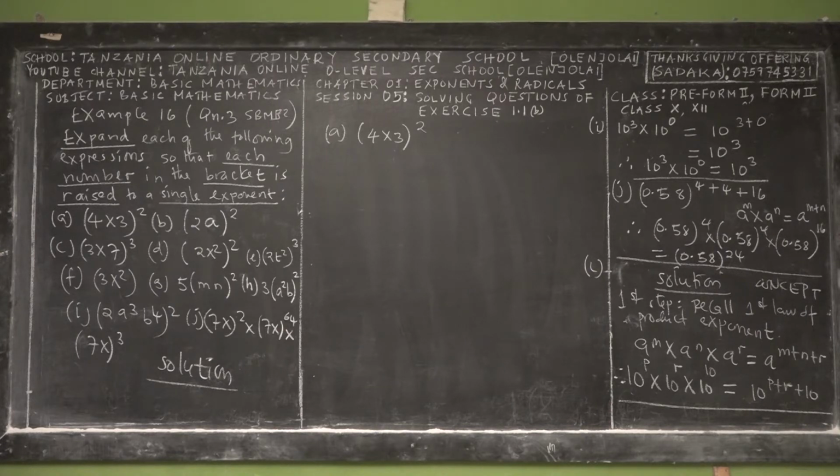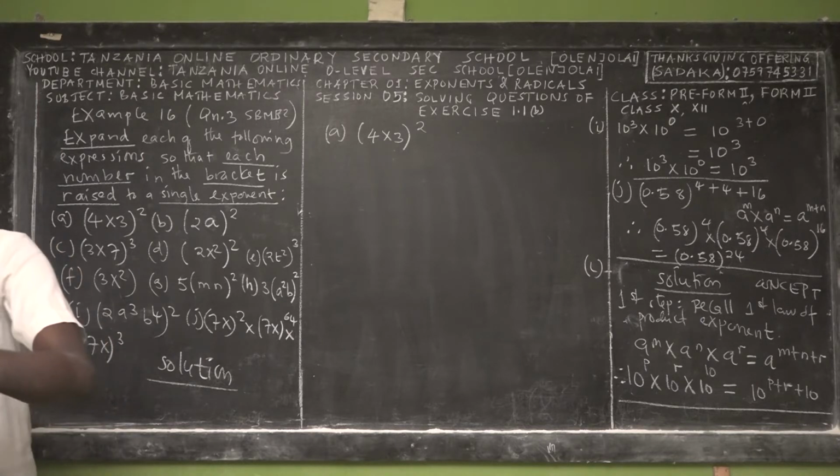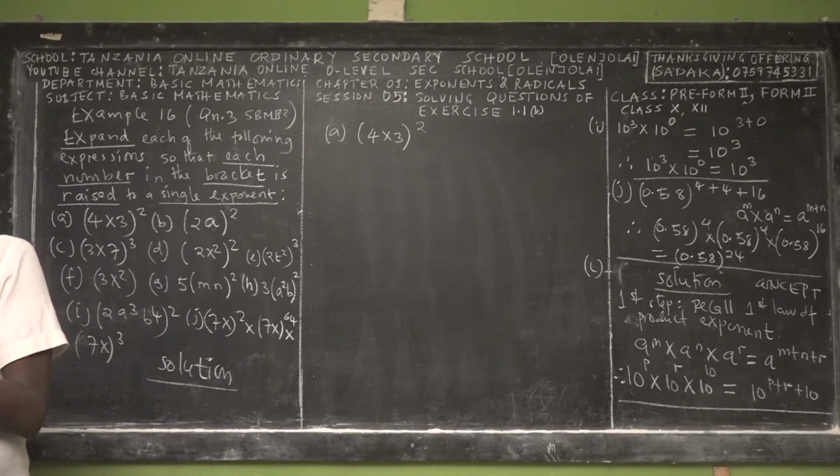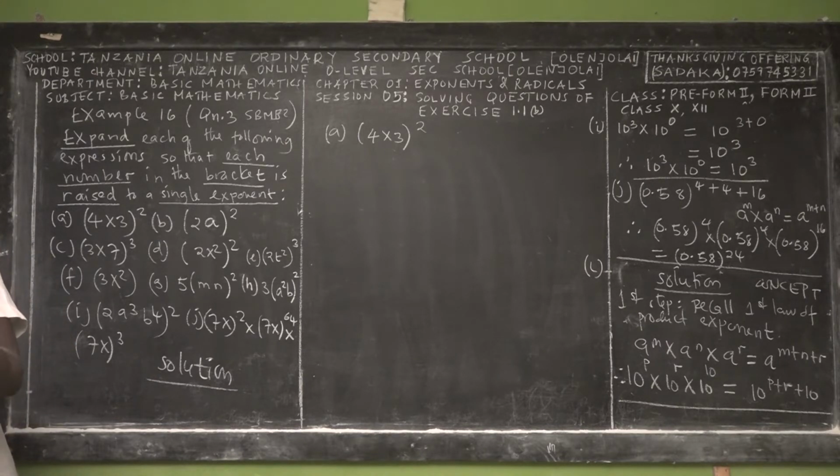So it will be 4 power 2, and then you have what? 4 power 2 and 3 power 2. So in the bracket is raised to a single exponent.